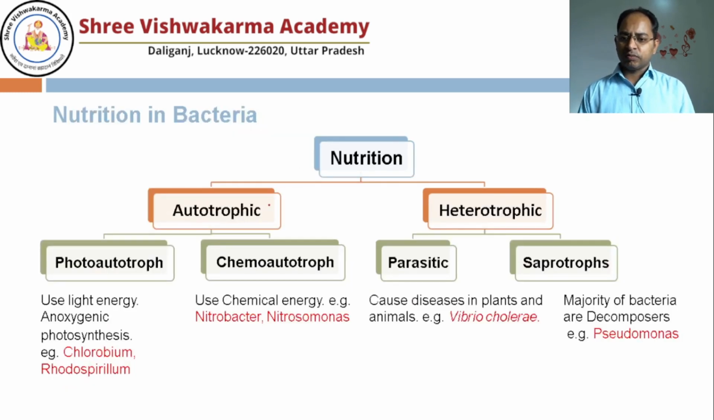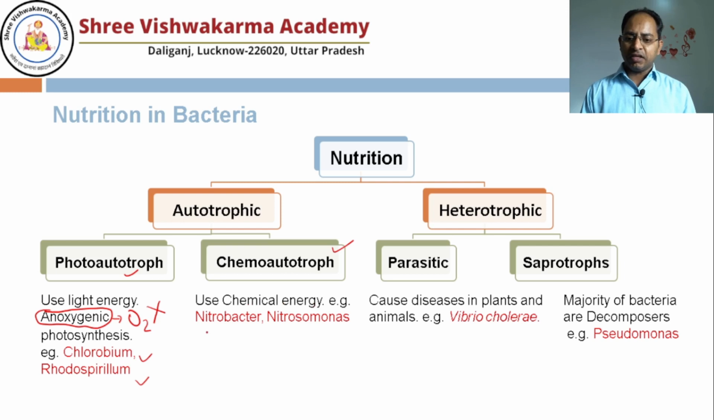Nutrition, I already told you, may be of two types, autotrophic and heterotrophic. Autotrophs are of two types, photoautotroph and chemoautotroph. Bacteria can do photosynthesis, but interestingly, in bacterial photosynthesis, unlike in plant photosynthesis, oxygen is not liberated. So you can call it anoxygenic photosynthesis. Examples you can find are Chlorobium and Rhodospirillum. Chemoautotroph means they use chemical energy, like Nitrobacter and Nitrosomonas.